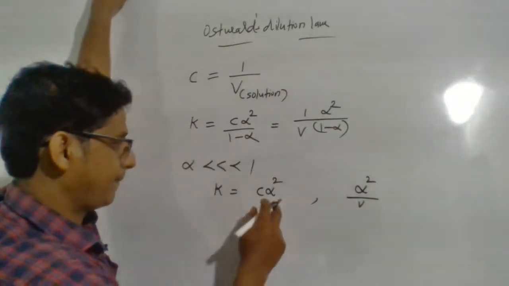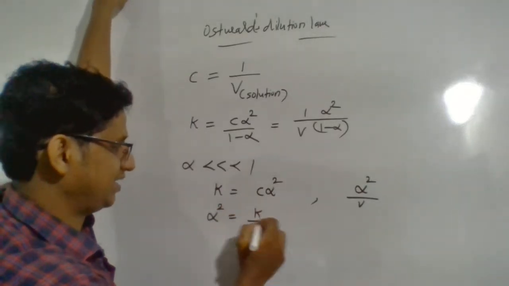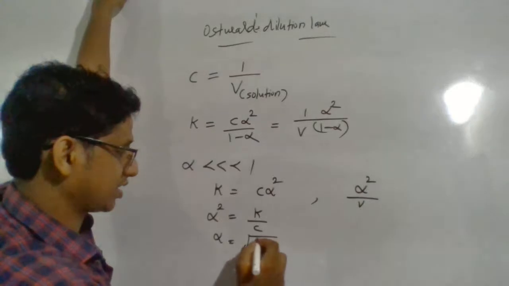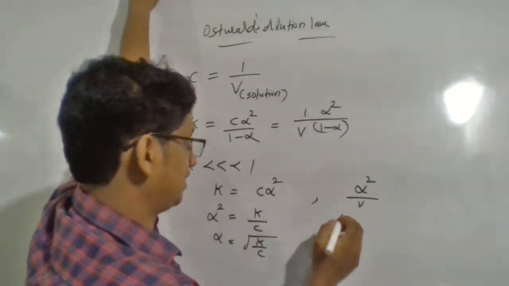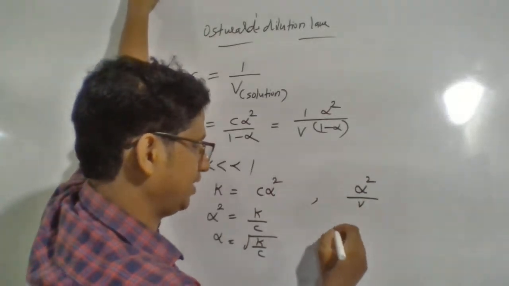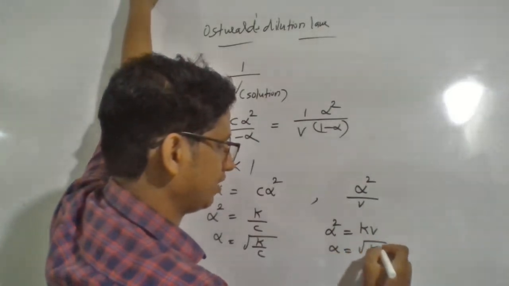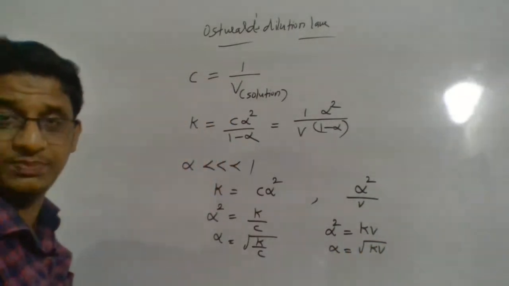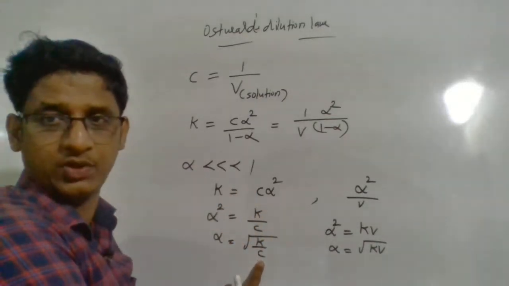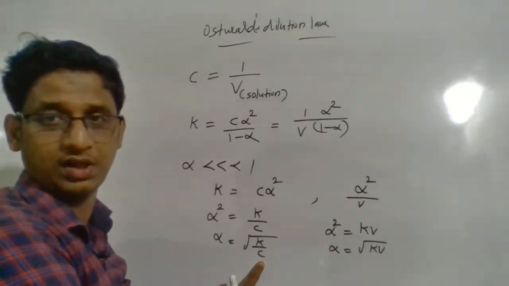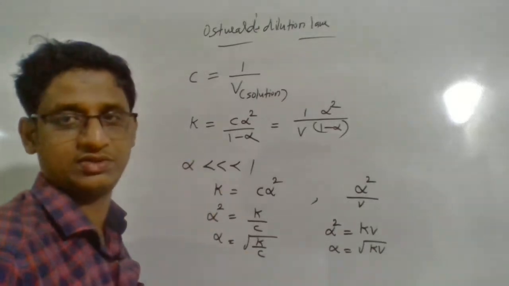Now let us have an expression for α. α² is equal to K by C, or α is equal to root of K by C. Similarly, K is equal to α² divided by V, so α² is equal to KV, and α is equal to root of KV. So we get the expression for the degree of dissociation. The degree of dissociation is inversely proportional to concentration, especially for a weak electrolyte. The degree of dissociation is directly proportional to volume. The higher the volume, the higher the degree of dissociation.